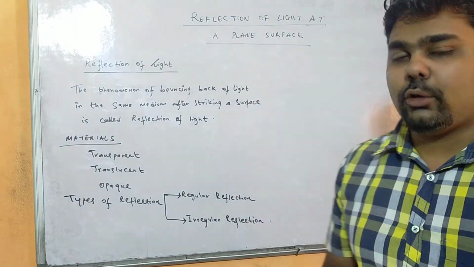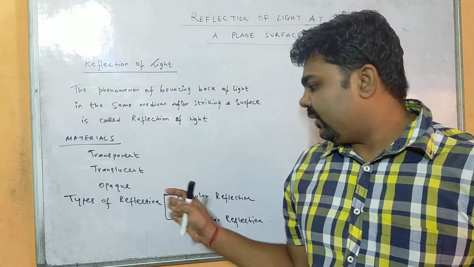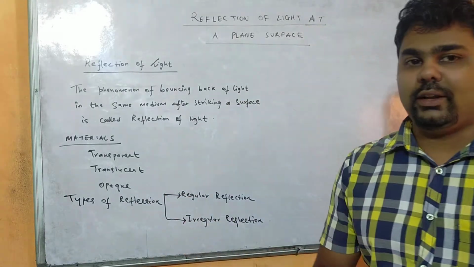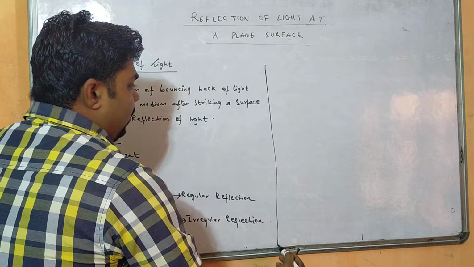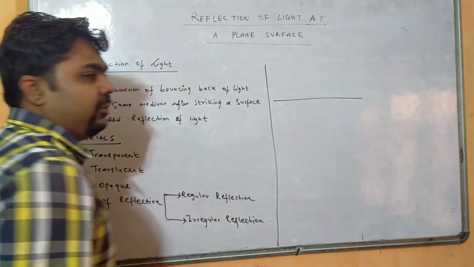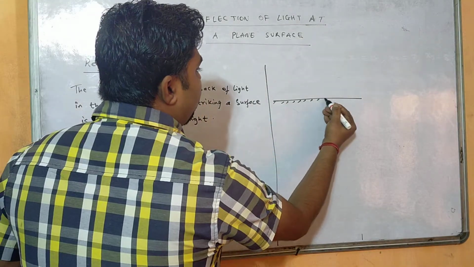Now what are the different types of reflection? There are two types of reflection. One we consider as regular reflection and the other as irregular reflection. So what is the difference between regular and irregular? We will see. Let us consider this is a plane surface, right? Or you can consider a mirror. Mirror is the smoothest substance.